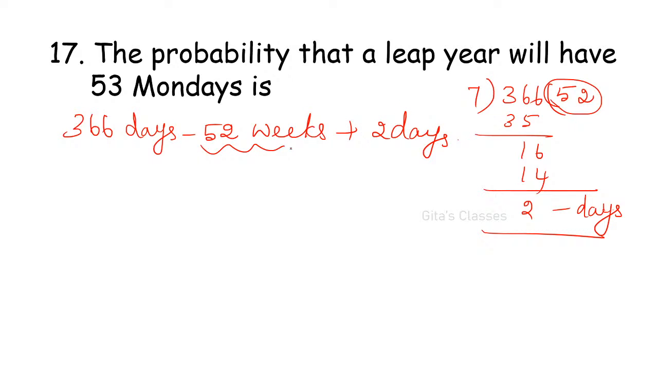And all these 52 weeks will have Sunday, Monday, Tuesday, Wednesday, Thursday, Friday, Saturday. All the 7 days will be there in 52 weeks. Okay. But we want 53 Mondays. What are all the possibilities now? 52 weeks. Yes, ma. Correct. 2 by 7 is right.